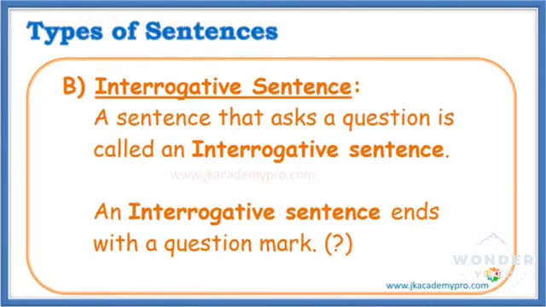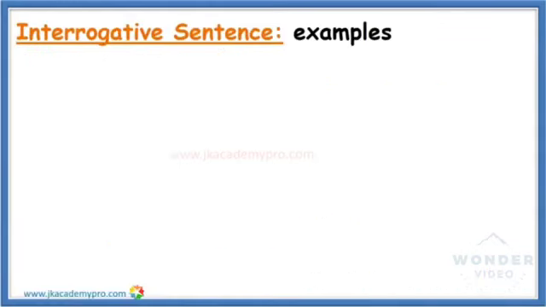Now, the next type of sentence is the interrogative sentence. A sentence that asks a question is called an interrogative sentence. What does this mean? That is, a sentence that wants to know something is called an interrogative sentence. An interrogative sentence always ends with a question mark. Let us understand interrogative sentences with some examples.